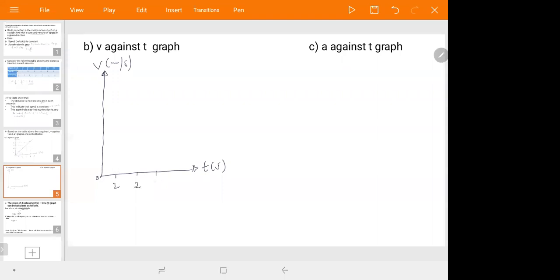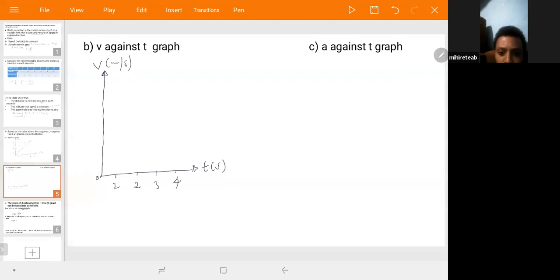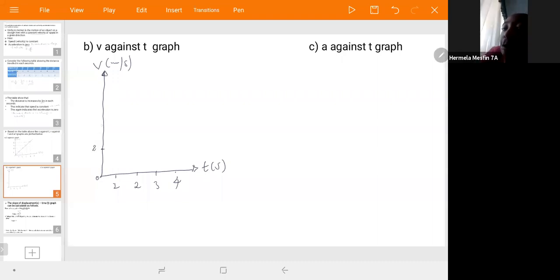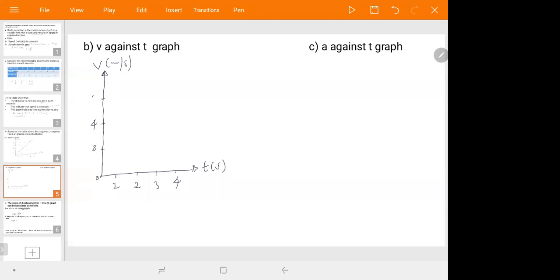At any time, what about your velocity? What was your velocity at any number from your table? 2, 4, 6, 8. Is it your velocity?